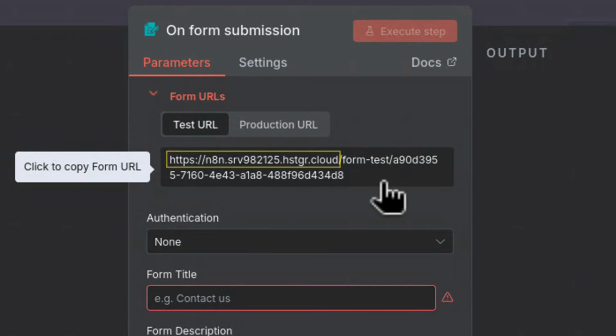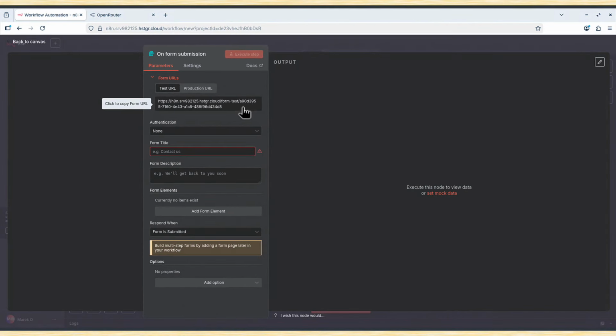That's what I was talking about. If you are self-hosting on laptop or PC, this part is a little bit challenging. But here with Hostinger, you don't even have to think about it. They will provide you with those URLs, which is great. For the time being, let's leave it.